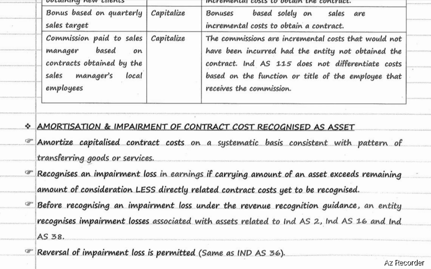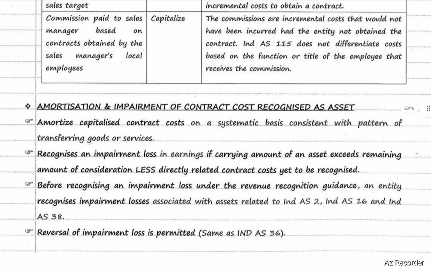That means before recognizing the impairment loss as per Ind AS 115, first recognize the impairment loss as per Ind AS 2, 16 and 38. And if any reversal of impairment loss is there, it will be permitted as per Ind AS 36.